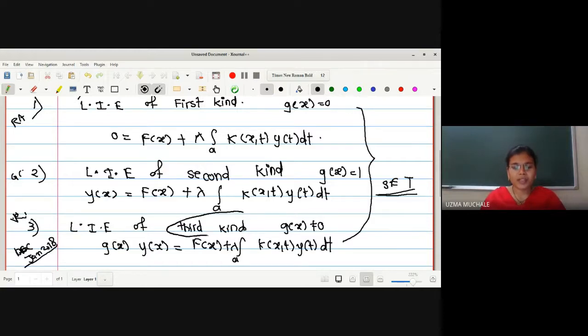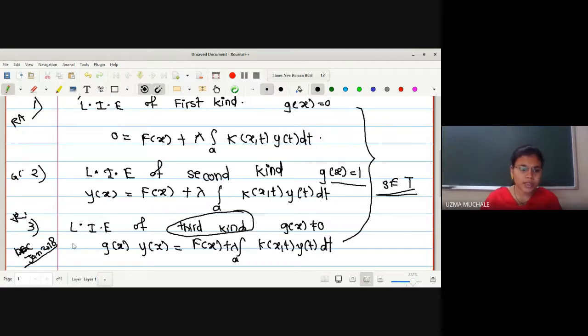Actually, it is given in the book, but what do you mean by g of x not equal to zero? It may have a condition of g of x equal to one, no? But here it is given specifically. What is the condition here? You have to take g of x as one only. Not equal to zero means what? You can take any value. But here it is provided that g of x should be exactly equal to one. Not equal to zero, you can consider any value, no?